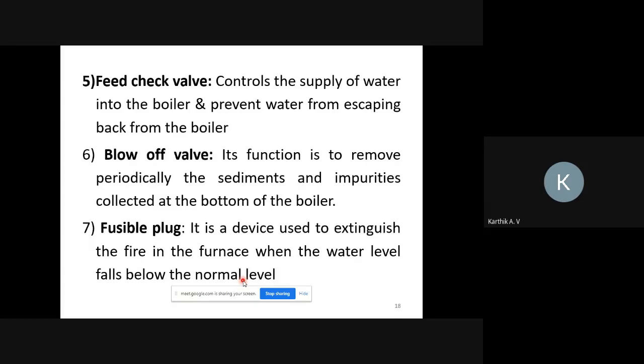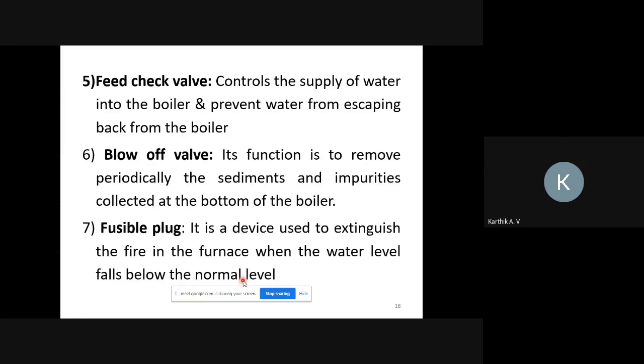Next one is the blow off valve. Its function is to remove the sediments or impurities present in the boiler drum. This blow off valve is used for cleaning purposes. It will be opened only when the boiler is in closed condition. Only then can you open this blow off valve, so that any foreign particles present can be removed easily.